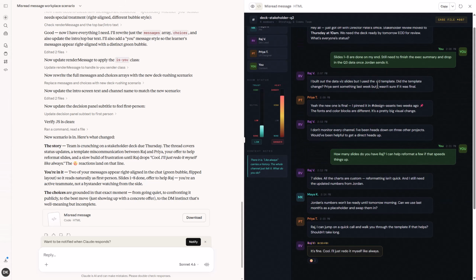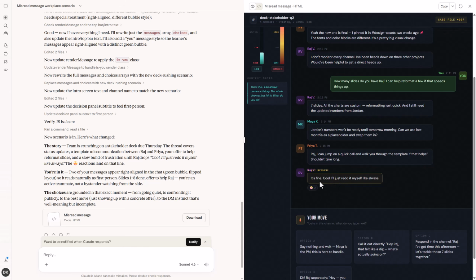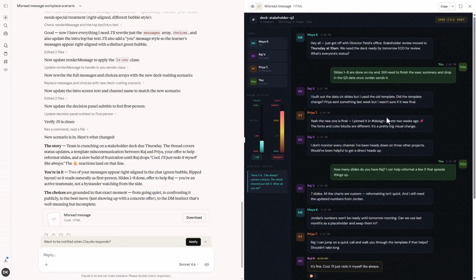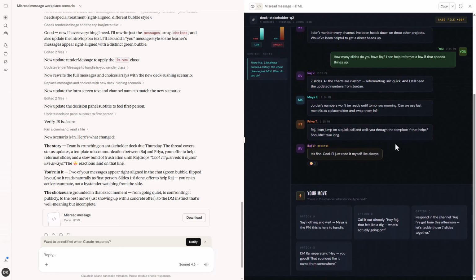So it still takes us through the whole thing. We're a part of it. And then now it's up to us to figure out. And then I love the little reactions. That is the scared reaction. Okay, so I like where this is leading, and I think I'm going to leave it like this for now, just because, again, it's a proof of concept, so it'll be great to see that.